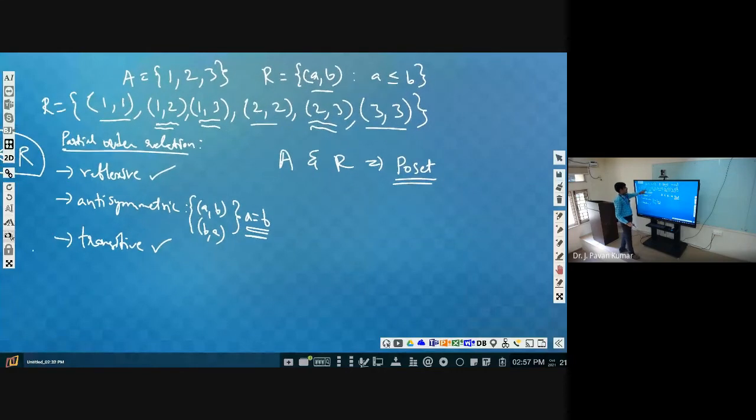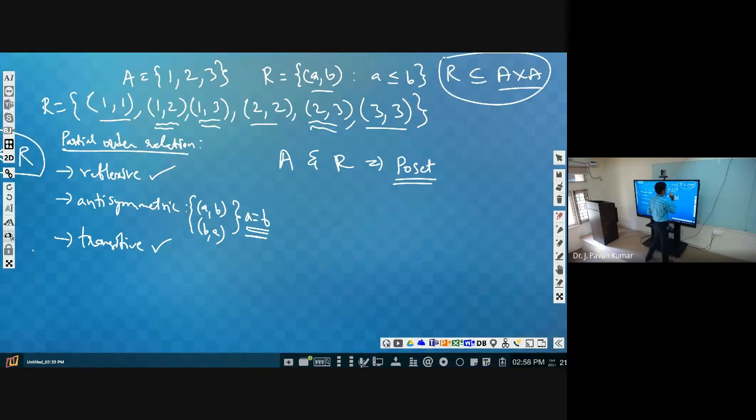Now A is defined as {1, 2, 3} and R is defined as (a, b) is the tuple whenever a is less than or equal to b. Now how can we define R? In general, R is nothing but a subset of A cross A, isn't it? In R, we have to satisfy this condition for every tuple (a, b).